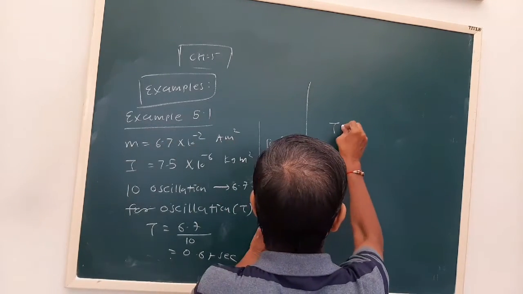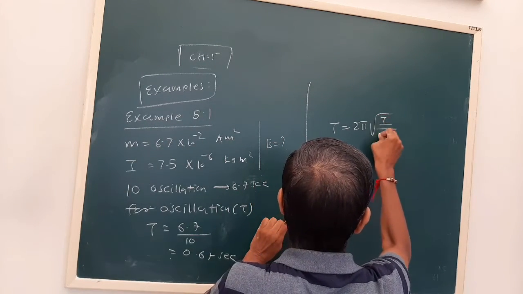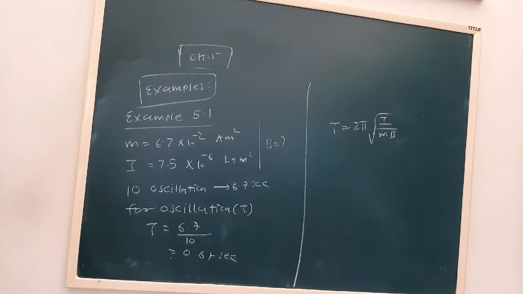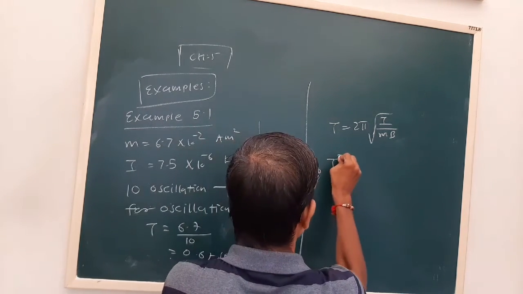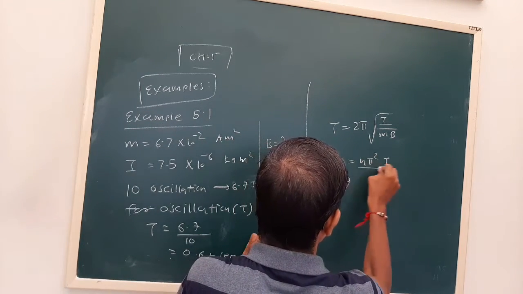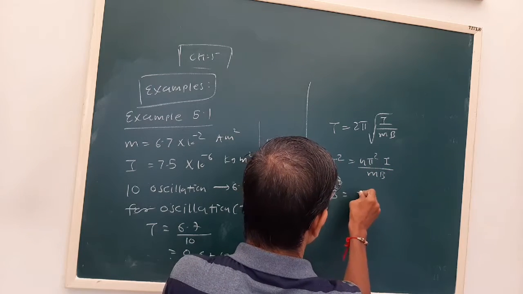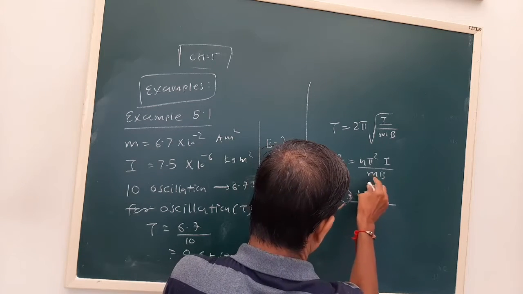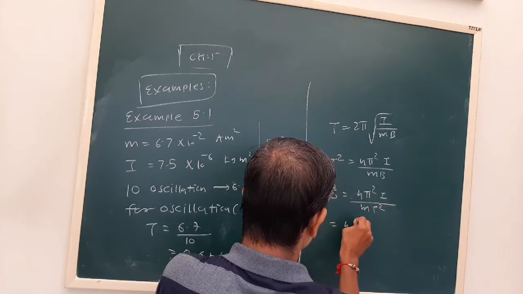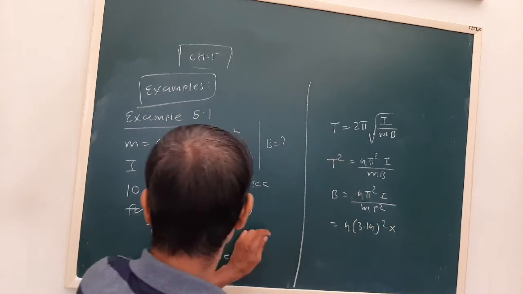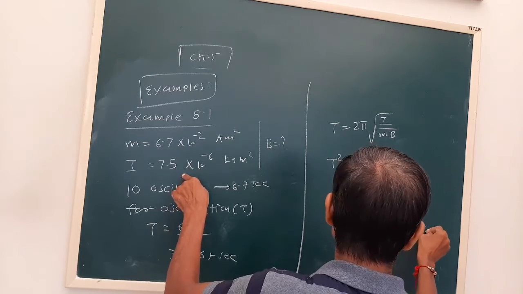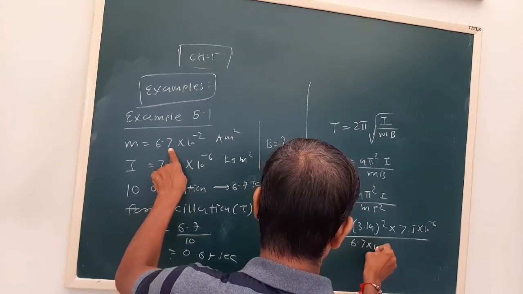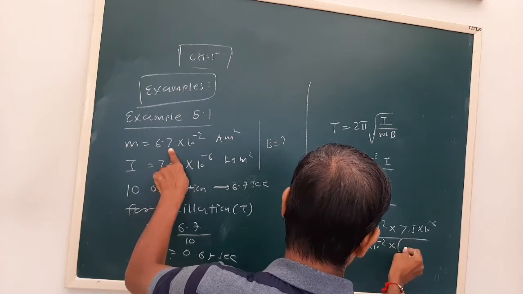Now see, our equation is T is equal to 2 pi root I upon mB. Okay, T is equal to 2 pi under root I upon mB. So we can write T square is 4 pi square I upon mB. So B is equal to 4 pi square I, we make B the subject of the equation, upon m into T square. 4 pi square value is 39.4. I, that is the moment of inertia. M, and T is 0.67.